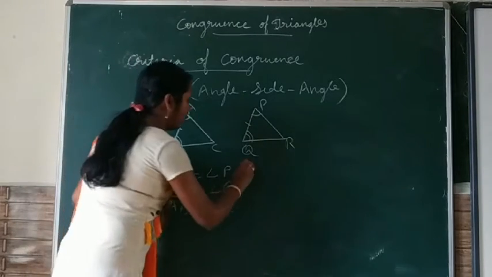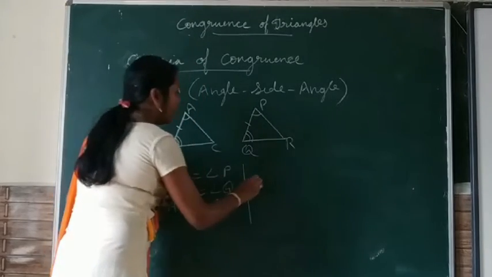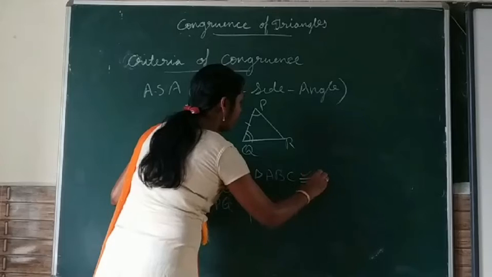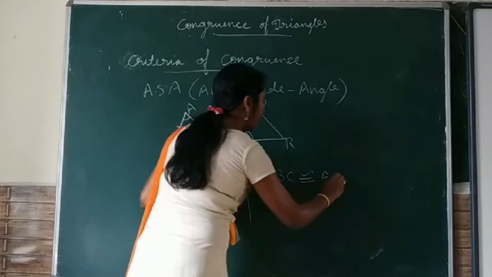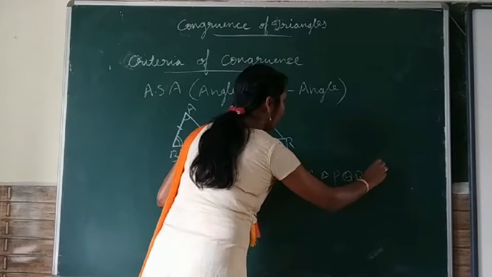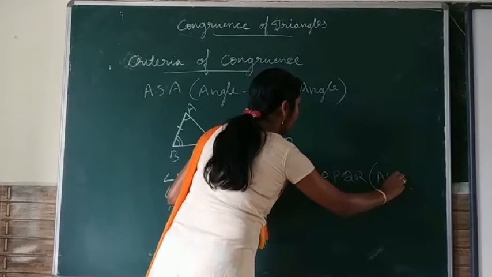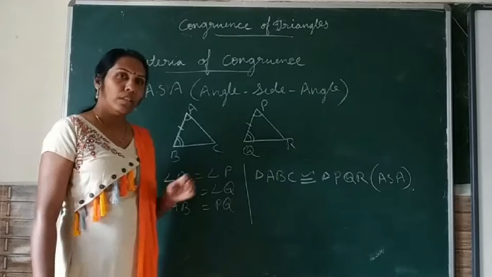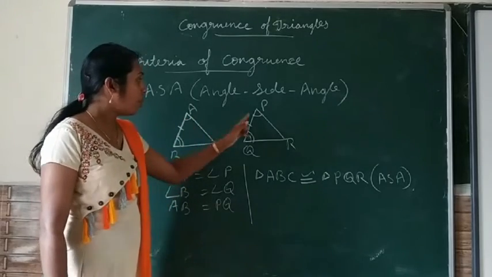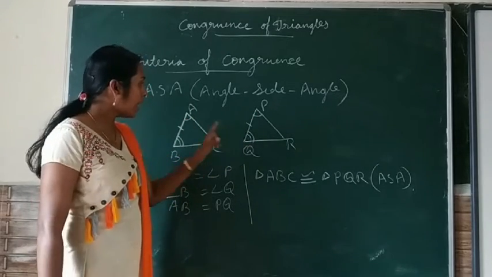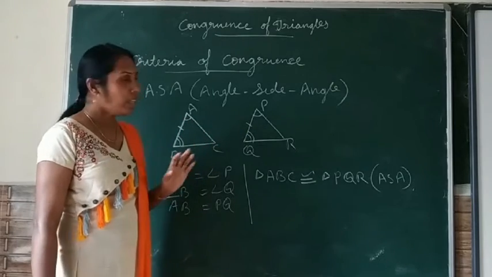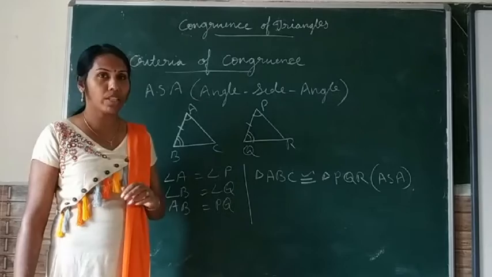Here we can write triangle ABC is congruent to triangle PQR by ASA congruence criteria. Now this criteria says that if two pairs of corresponding angles and the included side are equal, then the triangles are congruent.